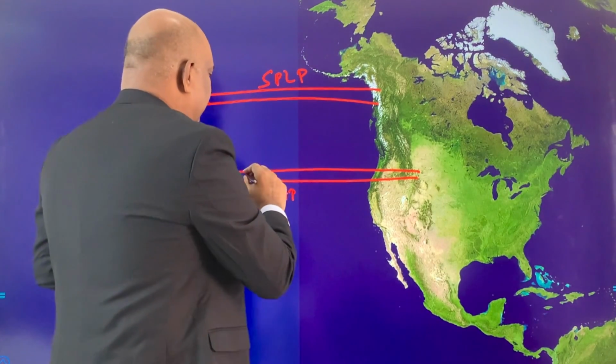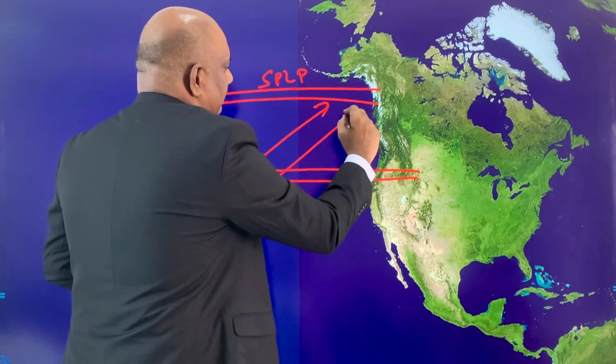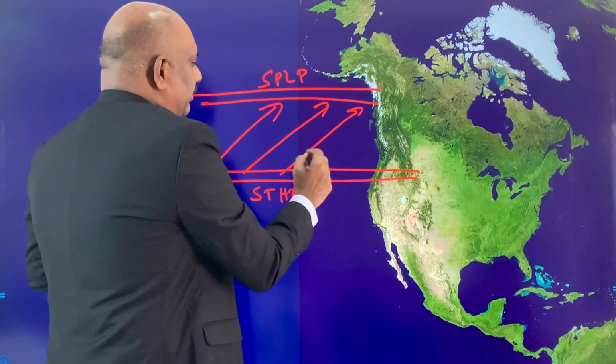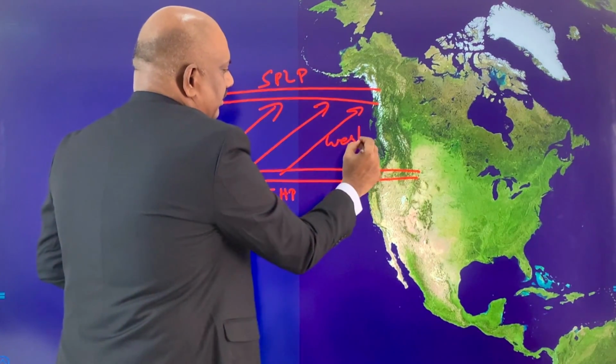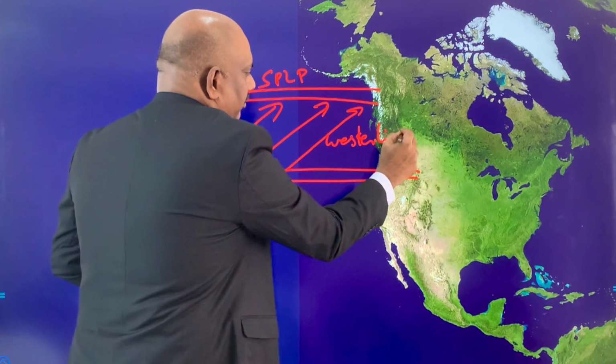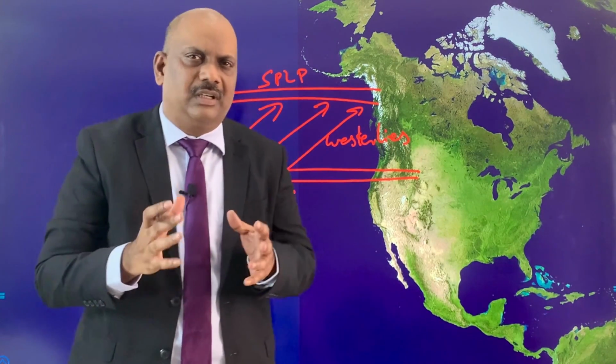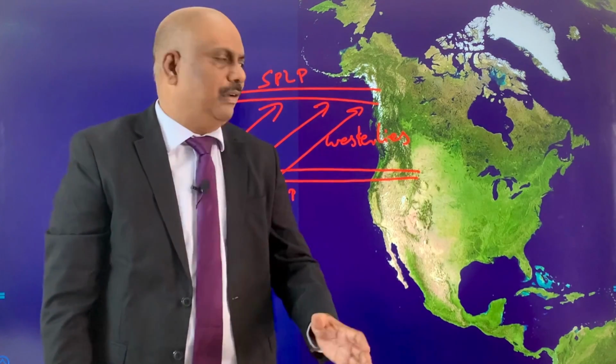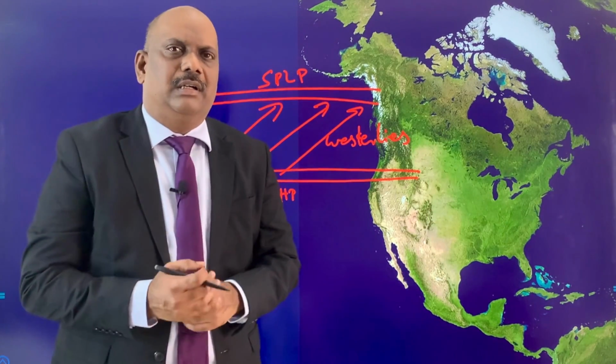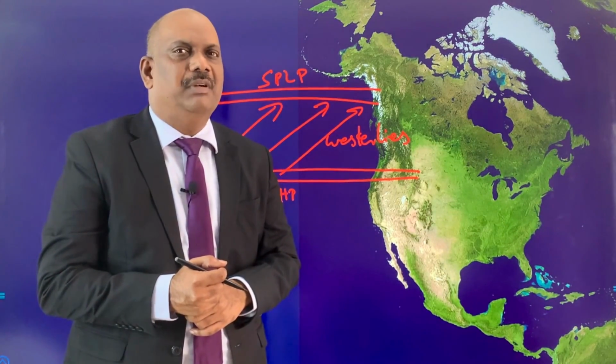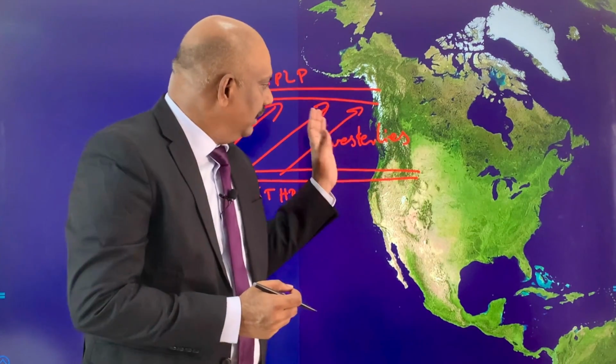Wind from here to here, this we call westerlies. We know that the westerlies give abundant rainfall along the western continental region, where we have British type of climate, in North America this British Columbia part, and in Europe.